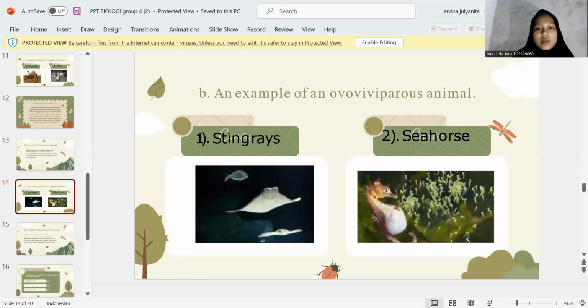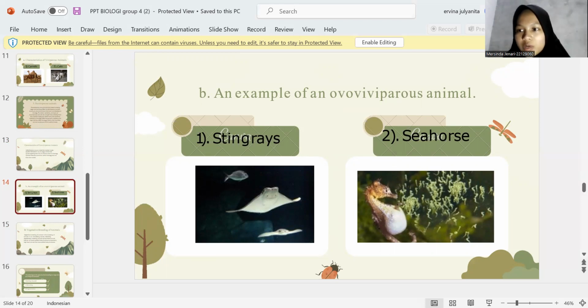Okay, these are examples of ovoviviparous animals. The first is stingrays. Stingrays are a type of marine fish that breed in an ovoviviparous way. Why? At first, the male and female stingrays carry out fertilization.